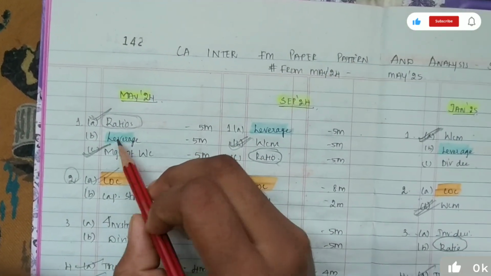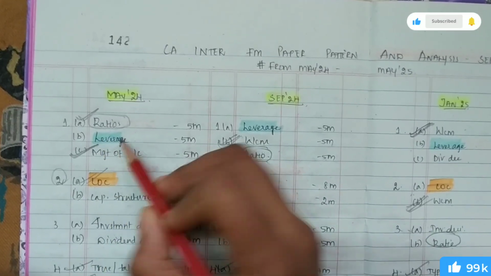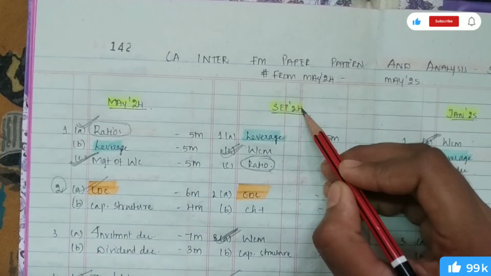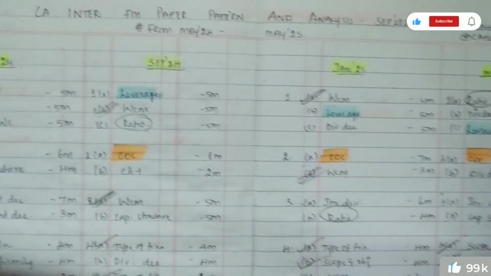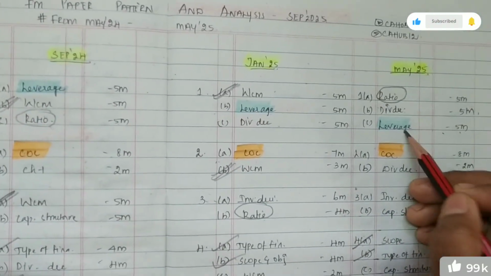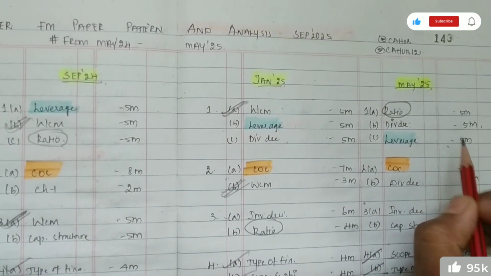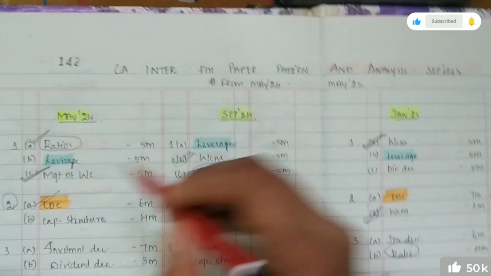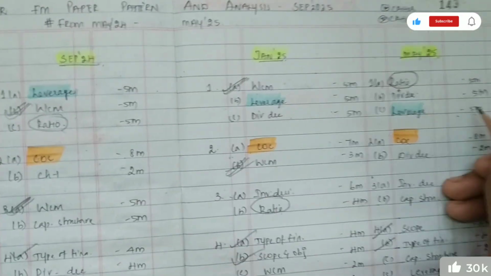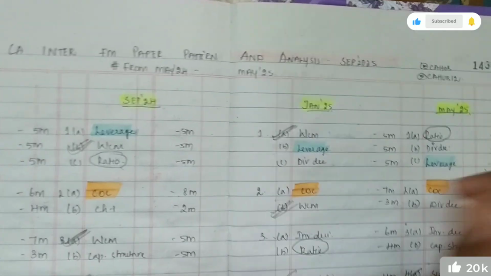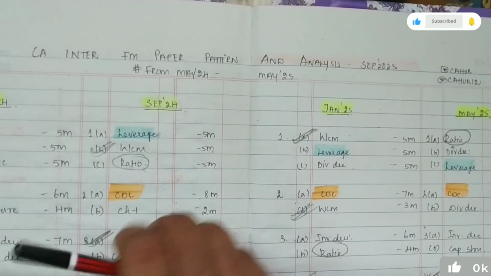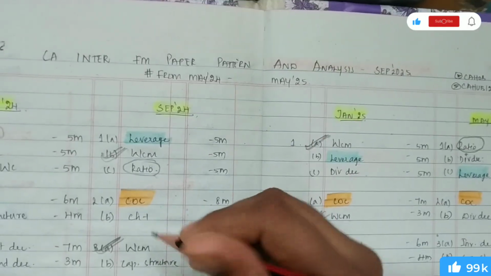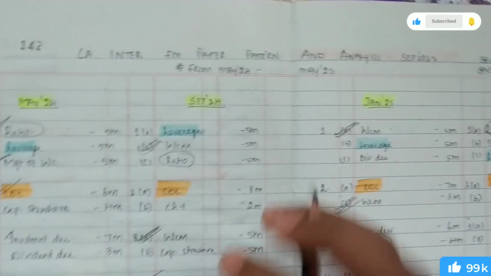One more question is the leverage chapter. If you see, leverage chapter for 5 marks in the May 24 attempt, September 24 attempt leverage for 5 marks, January 25 attempt leverage for 5 marks, and May 25 attempt leverage for 5 marks. And also, leverage has been asked as a mandatory question in the following attempts. So we can expect a leverage question in our mandatory question, or if not in the mandatory question, they can ask in the second, third, fourth kind of questions also.